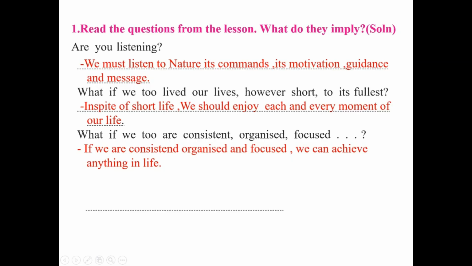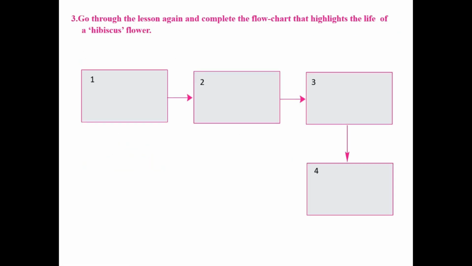Activity number 3. Go through the lesson again and complete the flow chart that highlights the life of a hibiscus flower. First is blooms, second wilts, third withers, fourth is falls.